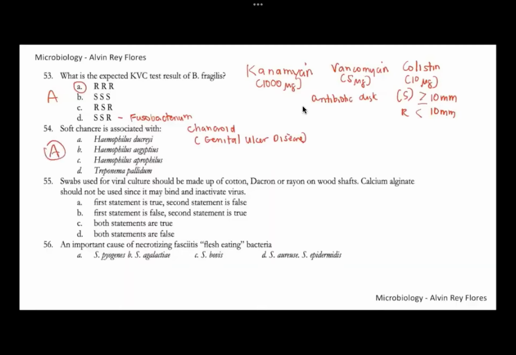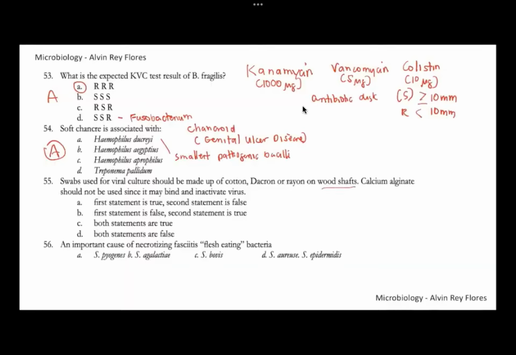Haemophilus ducreyi is a highly fastidious member of Haemophilus that only requires X factor for growth. And this is associated with your chancroid. Haemophilus ducreyi is also considered the smallest pathogenic bacilli. Number 54, letter A. Number 55, the first statement, swabs for viral culture should be made of cotton, dacron, or